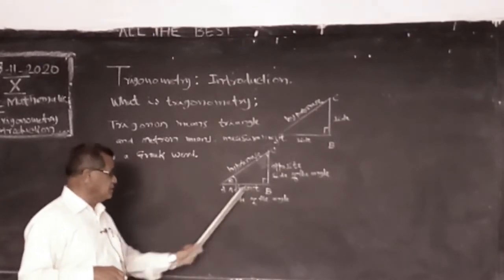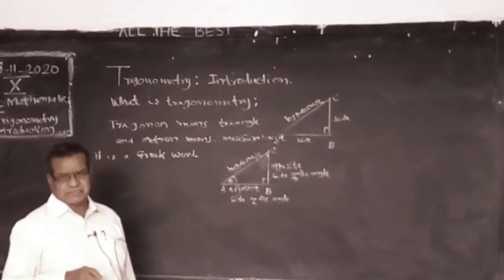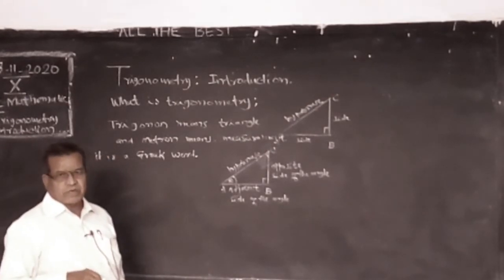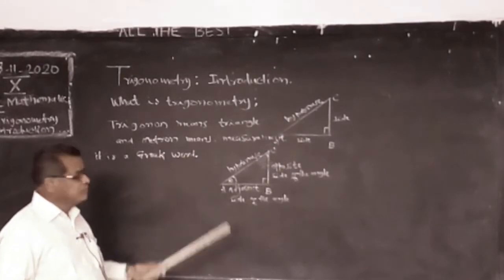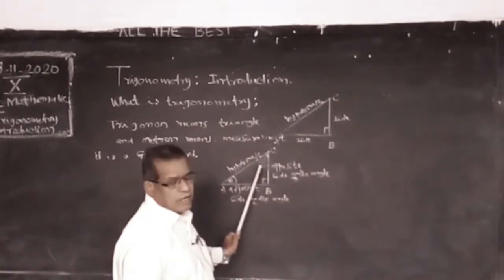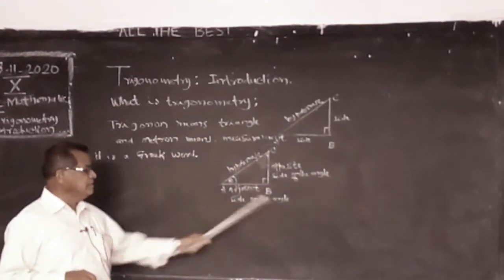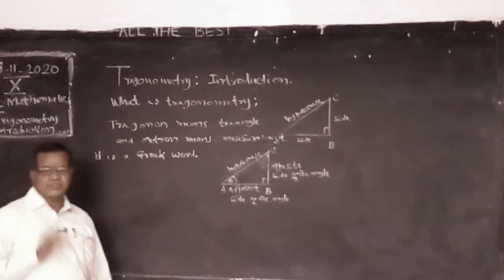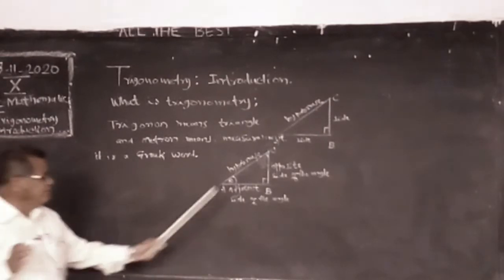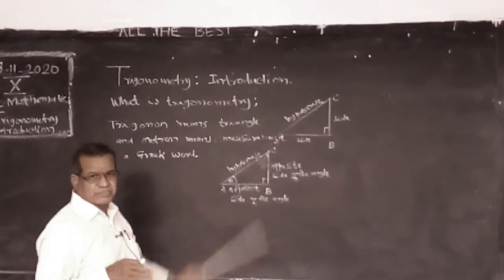Adjacent side of the angle. So only these three sides. According to trigonometry, in the right angle triangle, the names of the sides are opposite side of the angle, adjacent side of the angle, hypotenuse. These are the three. We can easily identify the side opposite to 90 degrees is hypotenuse.